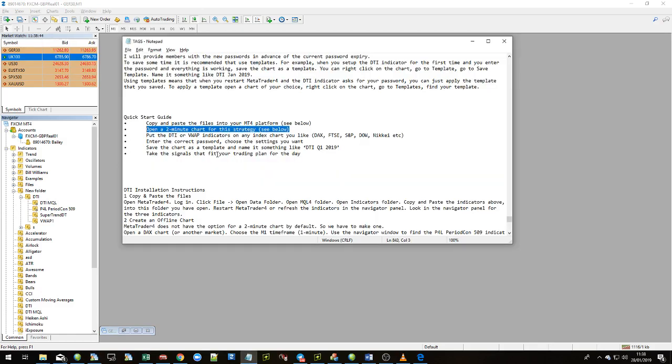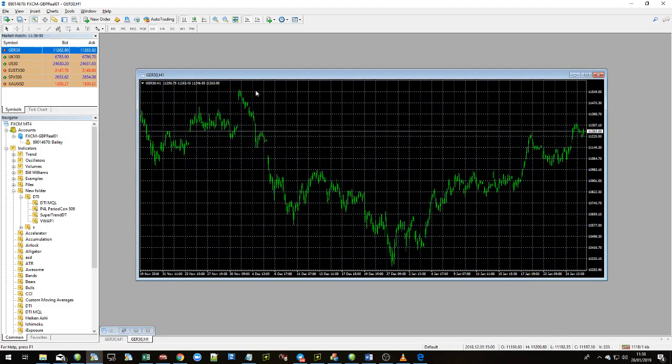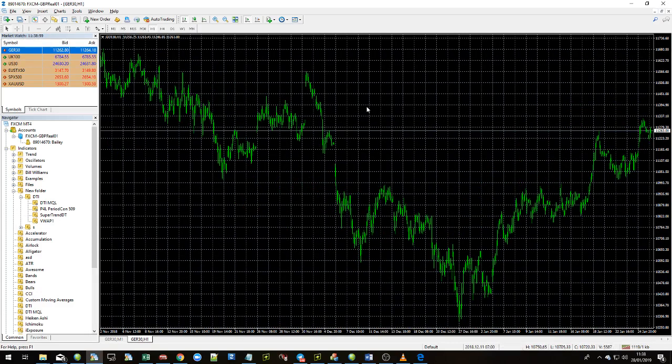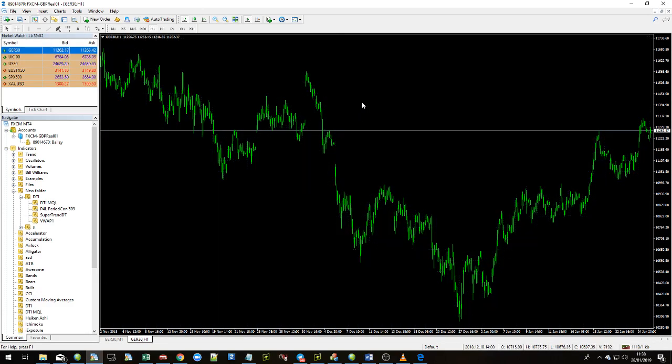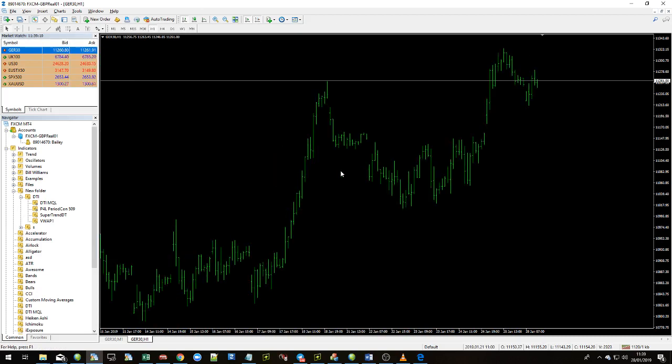What we need to now do is open up a 2-minute chart for that strategy. Now, MetaTrader does not have a 2-minute chart as standard. I've just clicked DAX, drag and drop into the chart. I'll double click on this. I'll press Control and G to take off the grid. I'll shift this to the end. Zoom in a little bit.